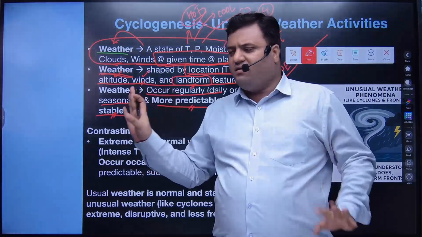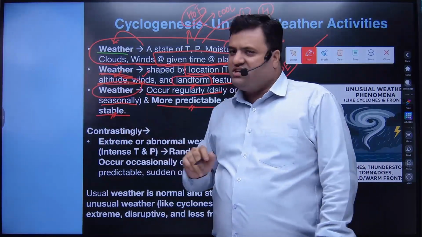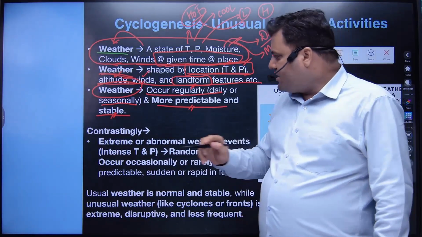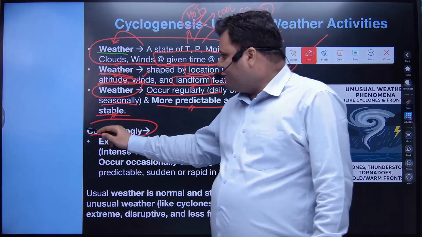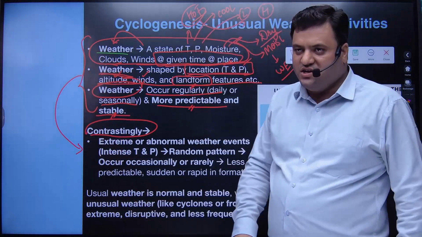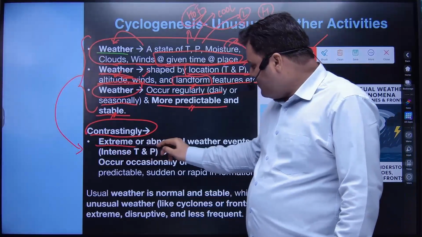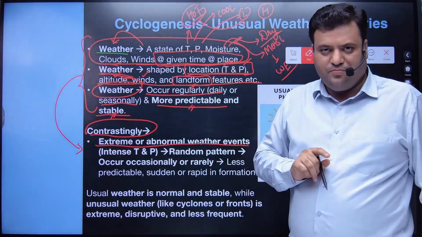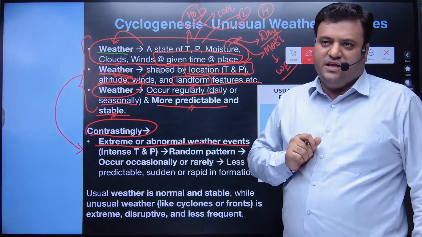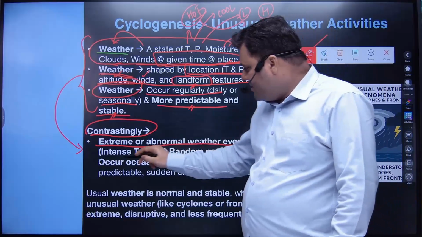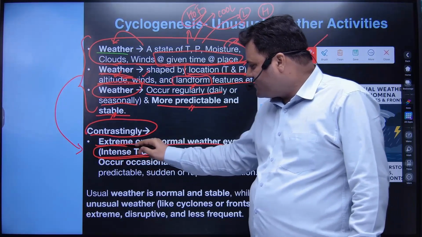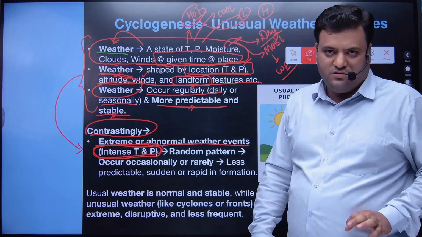We are prepared to handle the consequences or implications of the weather conditions that exist in a particular area. Contrastingly, just the reverse of these conditions, whenever we have an extreme or abnormal weather event, whenever we have intense temperature and intense pressure.